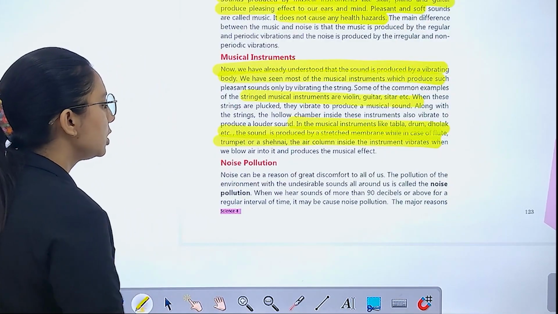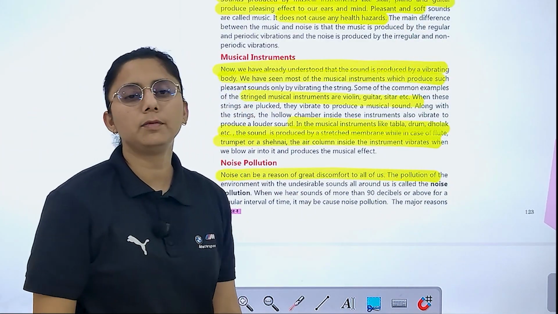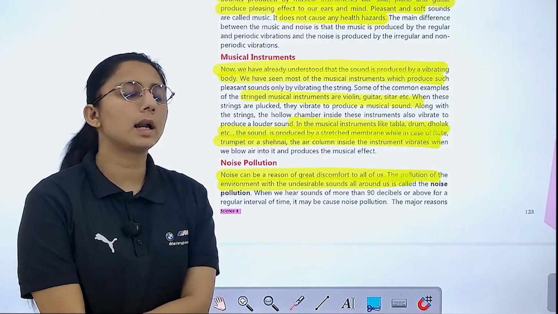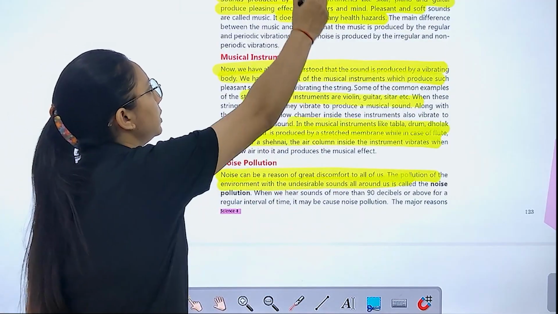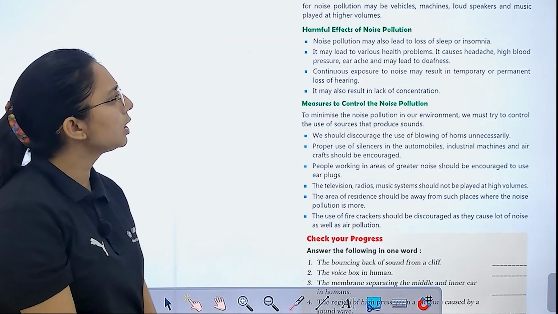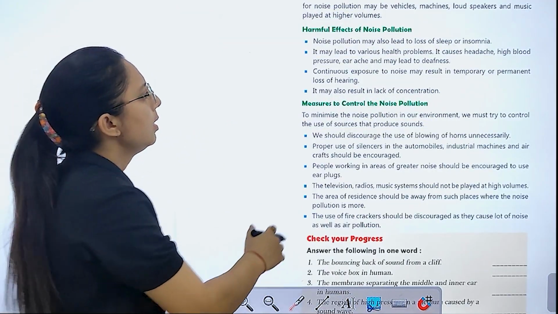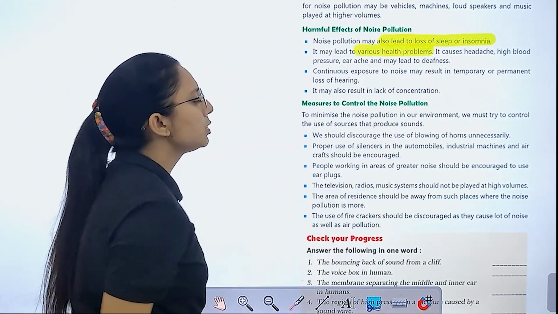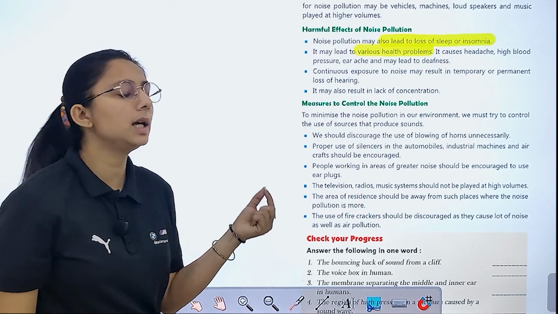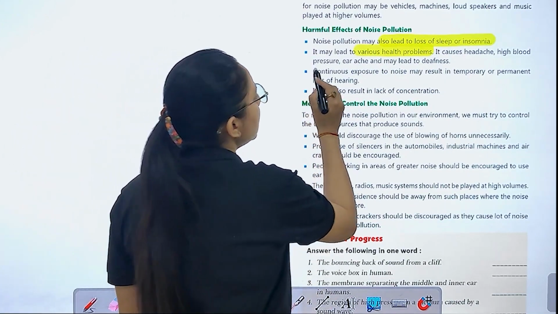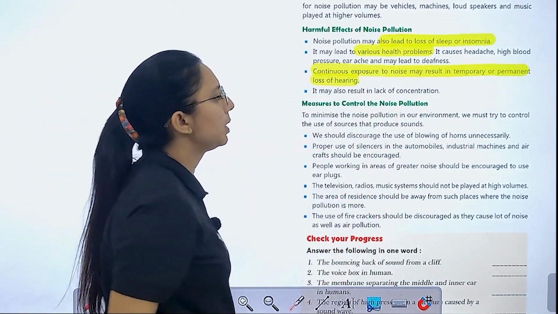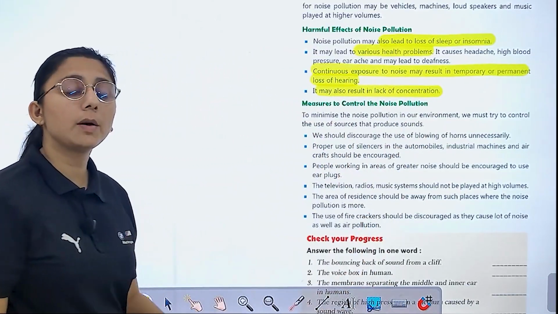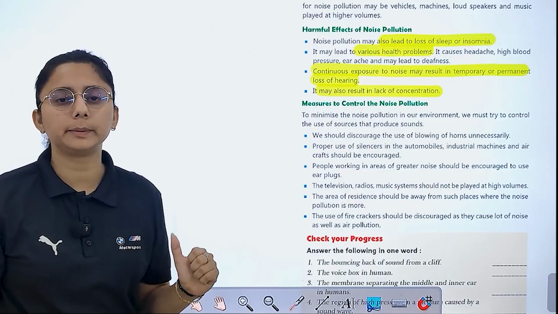Right? Next is noise pollution. Noise can be a reason of great discomfort for us. The pollution of the environment with undesirable sound around us is called noise pollution. Now, what are the harmful effects of noise pollution? First, it may lead to loss of sleep. You get various health problems like headache, high blood pressure, earache and many diseases. Continuous exposure to noise may result in temporary or permanent loss of hearing. It may also result in lack of concentration. Your concentration level decreases.